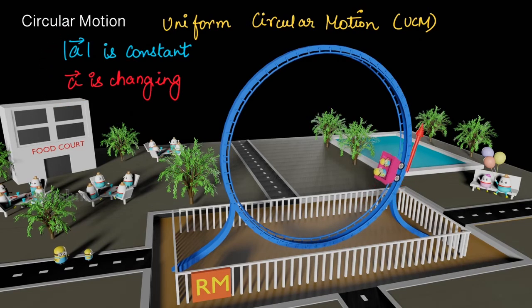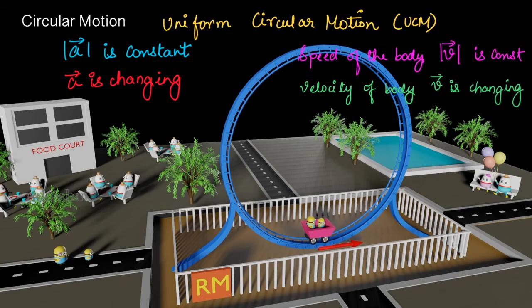You can see here that the velocity vector is going on changing in direction. So we can say that the body possesses acceleration. So we can conclude that in uniform circular motion, the speed of the body is constant, and next the velocity of the body is changing as its direction is changing. Next, the magnitude of acceleration is constant and the acceleration vector is changing. So I want you to remember these 4 points in uniform circular motion.